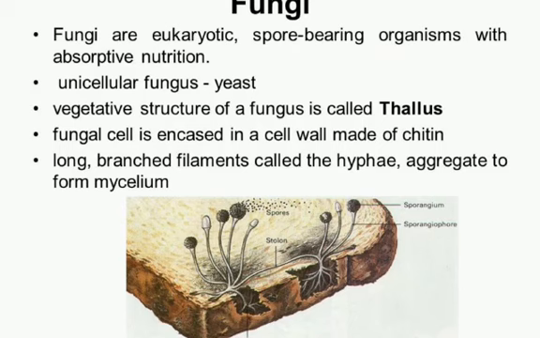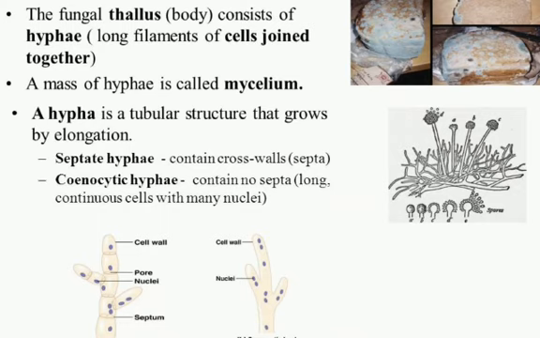Next, fungi. Fungi are eukaryotic spore-bearing organisms with absorptive nutrition. A unicellular fungus is yeast. The vegetative structure of a fungus is called thallus. The fungal cell is encased in a cell wall made up of chitin. Long branched filaments called hyphae aggregate to form mycelium. The fungal body is thallus and consists of hyphae, long filament cells joined together. A mass of hyphae is called mycelium.